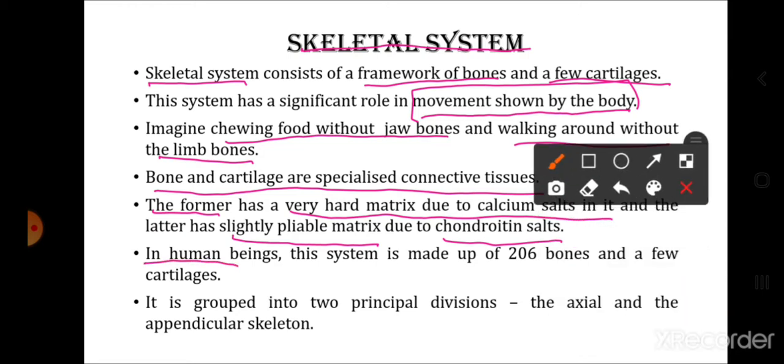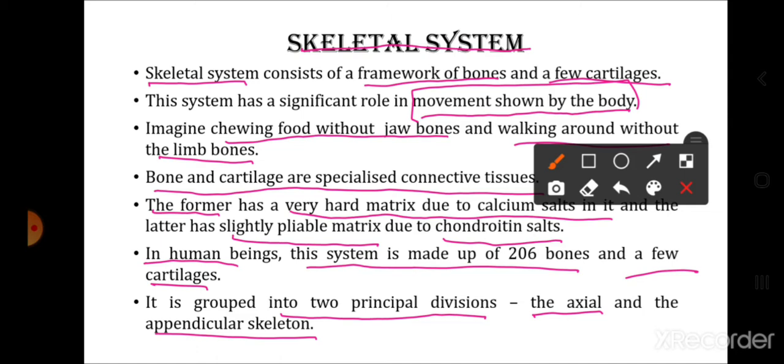In human beings, this system is made up of 206 bones and a few cartilages. So our skeletal system consists of 206 bones and there are a few cartilages. Now the skeletal system can be broadly divided into two divisions. One is the axial skeleton and the other is the appendicular skeleton. The skeleton which is located in the mid-longitudinal axis of our body is called the axial skeleton, and this axial skeleton consists of 80 bones.